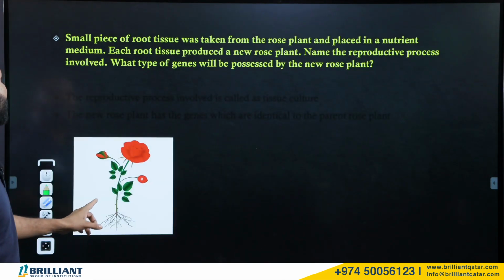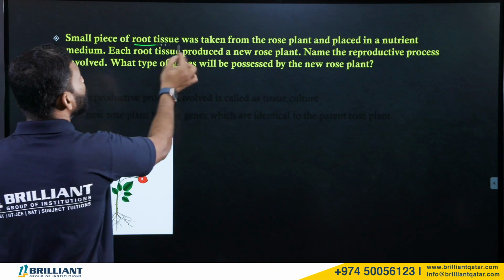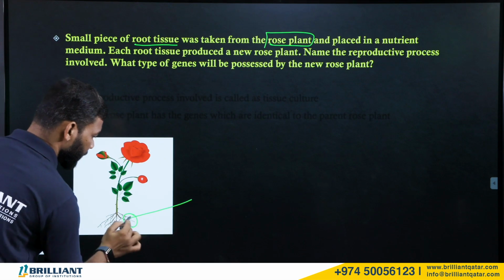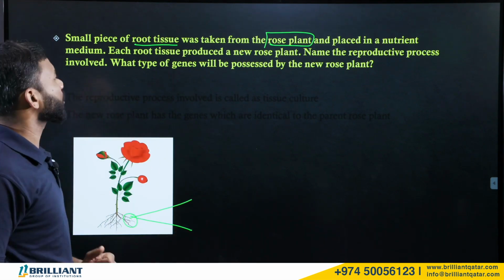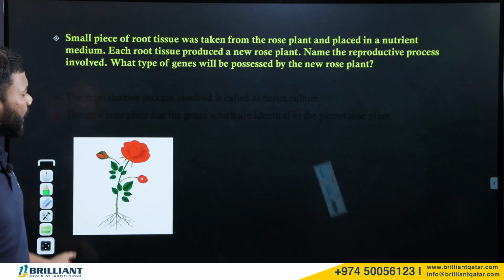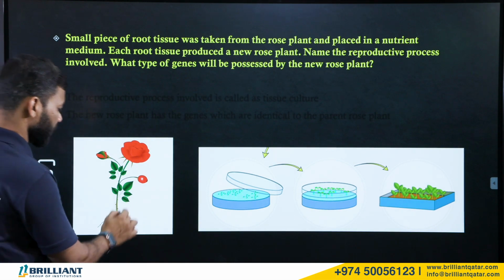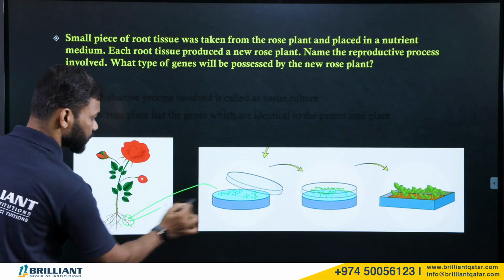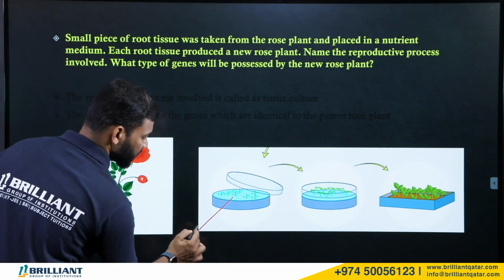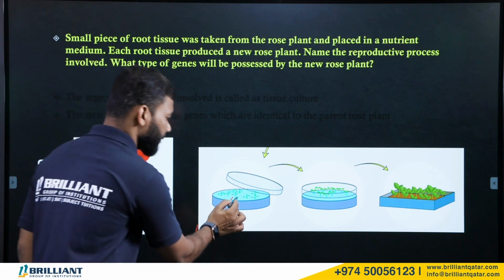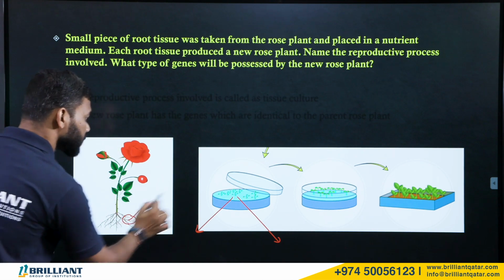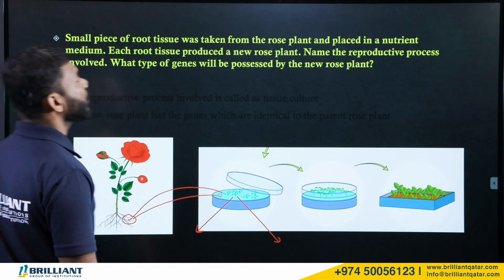The next question is that a small piece of root tissue was taken from the rose plant. We are taking a small piece of root tissue from the rose plant and placing it in a nutrient medium. In the laboratory, we give an artificial medium, and we keep the root tissue in this nutrient medium, or what we call culture media. Artificially, we are giving the nutrients.